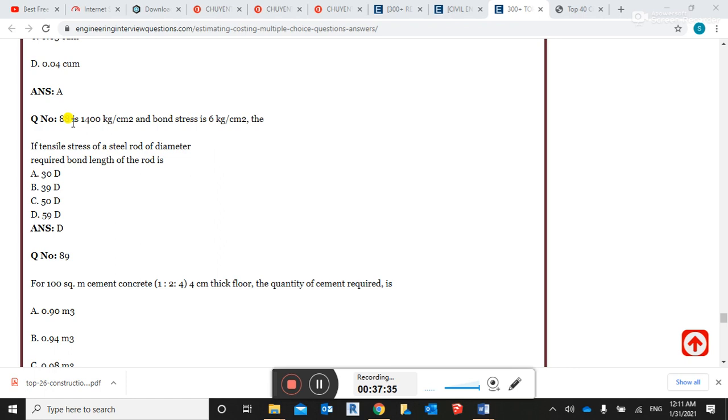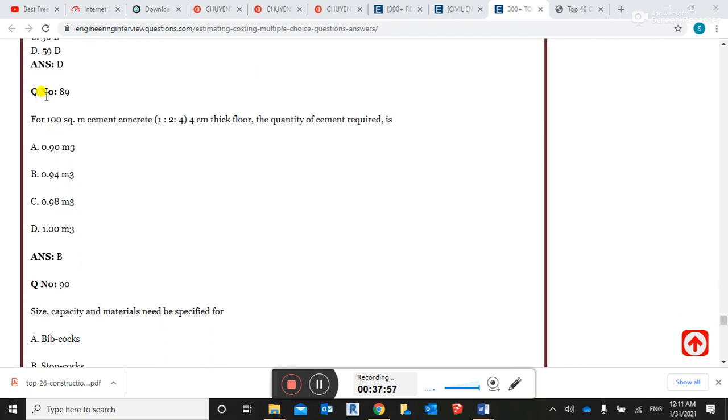Question number 88. 14 kilogram per square meter and the bond stress is 6 kilograms. If the tensile stress steel rod diameter, required bond length of the rod is 5090. Guys, and this question: for 100 square meter cement concrete 1:4 ratio, 4 cm thick floor, the quantity of cement required is 0.94 cubic meter.